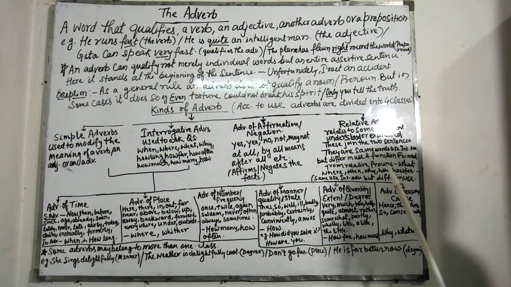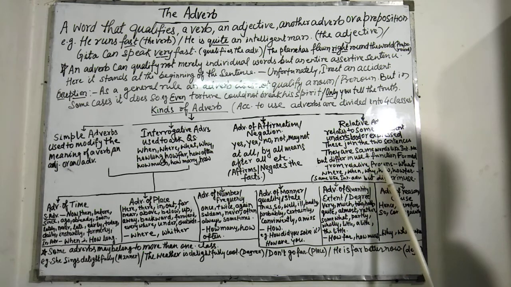They are the same as interrogative adverbs but differ in use and function. These adverbs are formed from relative pronouns: what, where, when, why, how far, how much, how often, etc. These are all the same as interrogative adverbs but differ in use.